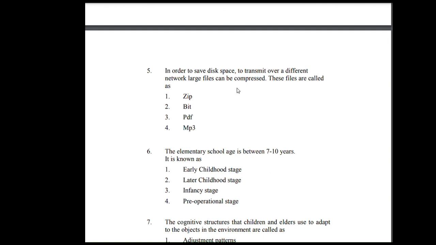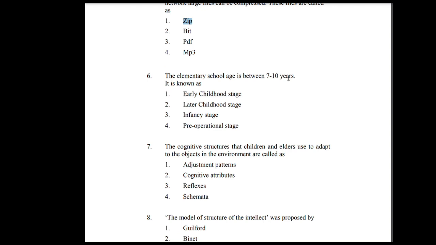5. In order to save disk space, or to transmit over a different network, large files can be compressed. These files are called as: 1. Zip 2. Bit 3. PDF 4. MP3. Option 1 is correct. 6. The elementary school age is between 7 to 10 years. It is known as: 1. Early childhood stage 2.